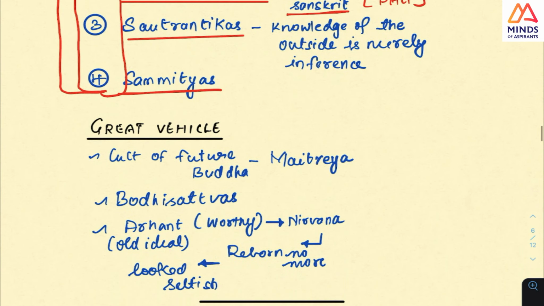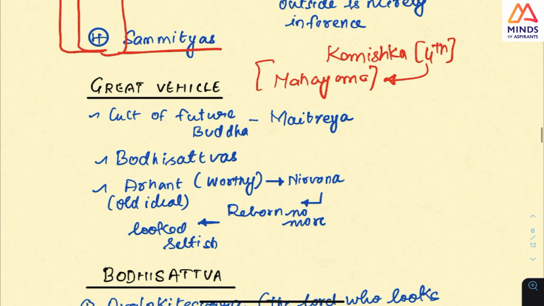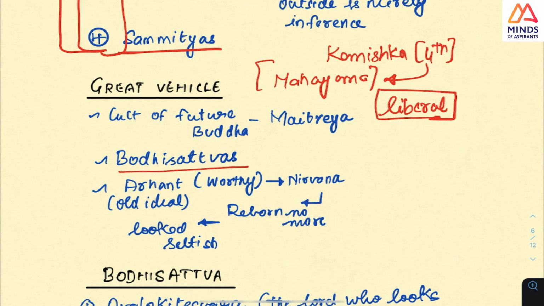Next is the greater vehicle, or the Mahayana. After Kanishka, the fourth Buddhist council, Mahayana becomes the most prominent vehicle across the world, and this is a liberal kind of Buddhism, not an orthodox kind. Here they have this concept of Bodhisattvas.